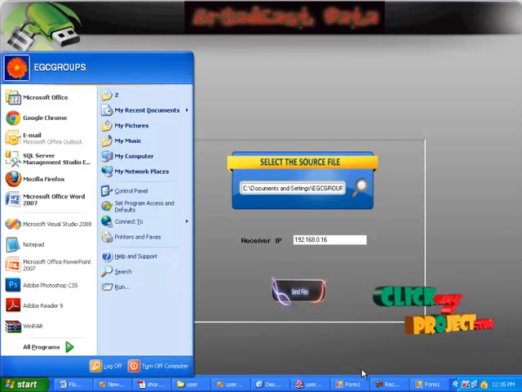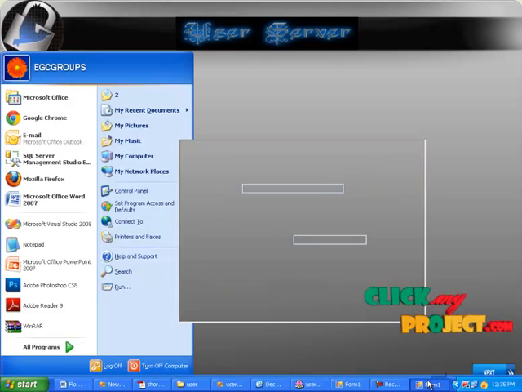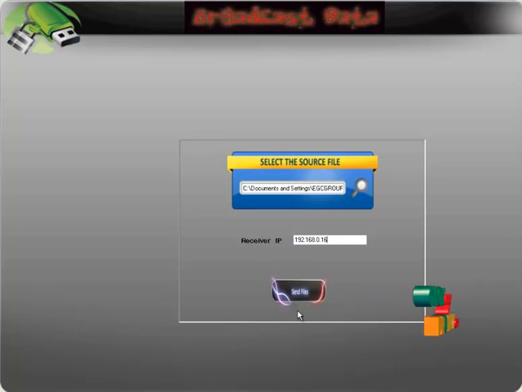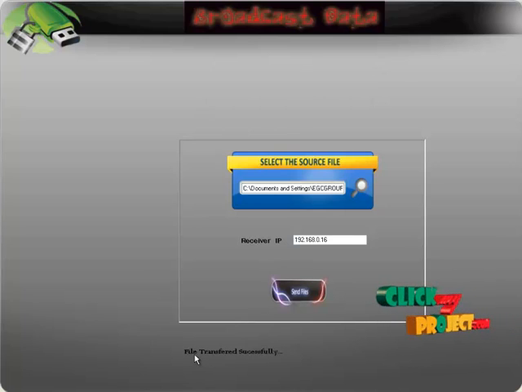Before that, let me see how the user is acting. Here the user module is idle. After we send the file, we'll see the activities. Here it gets the file, reads the file, creates a folder, and writes the file. Now the file is transferred successfully.